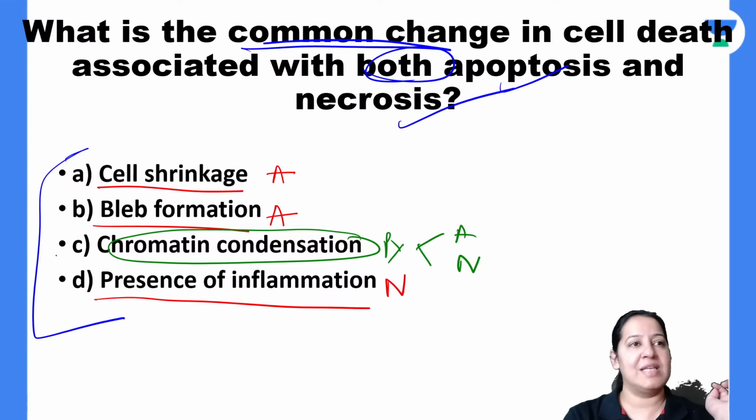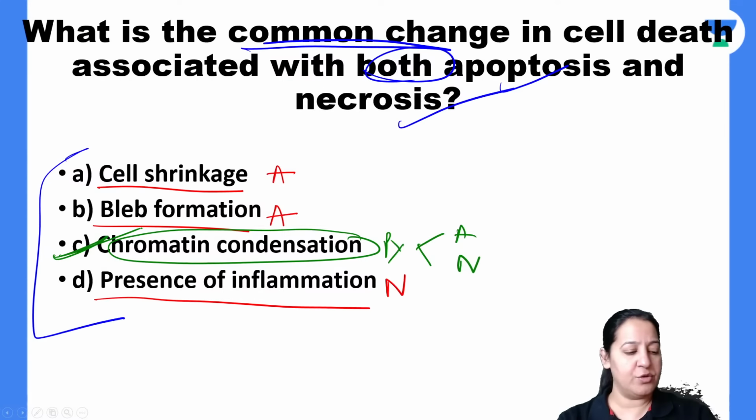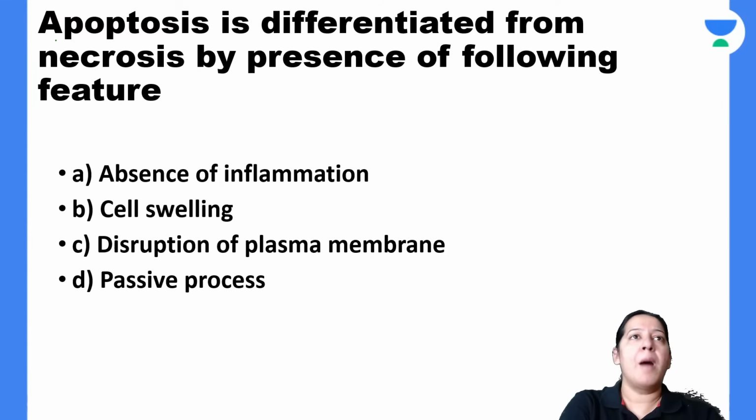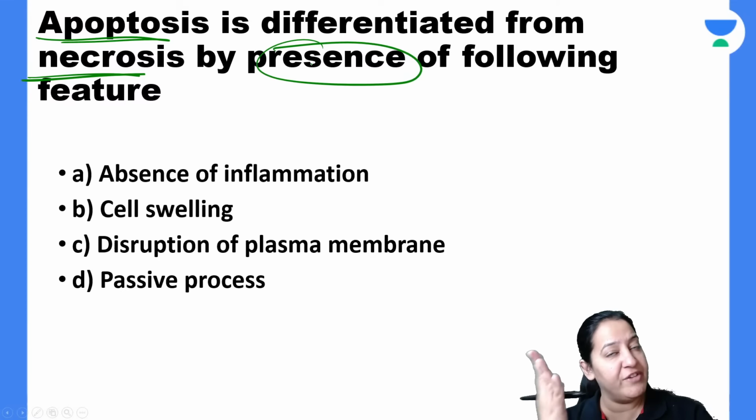Very good. So yes, I would like to go with C. And you all are right. Sufi, Barun, you are right. The correct answer is C. Okay, this is the next question in front of you. Apoptosis is different from necrosis by presence of what? By presence of which of the following features?